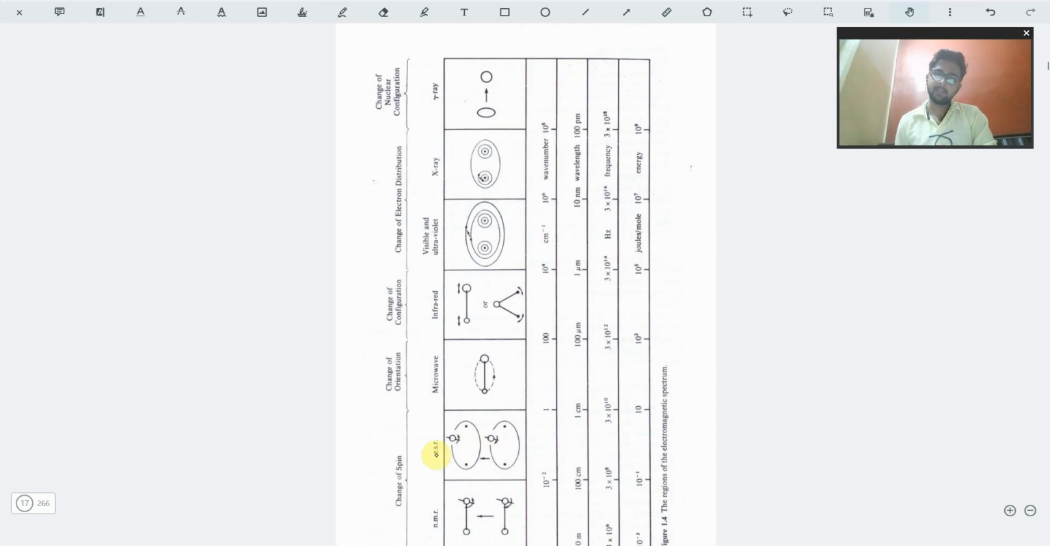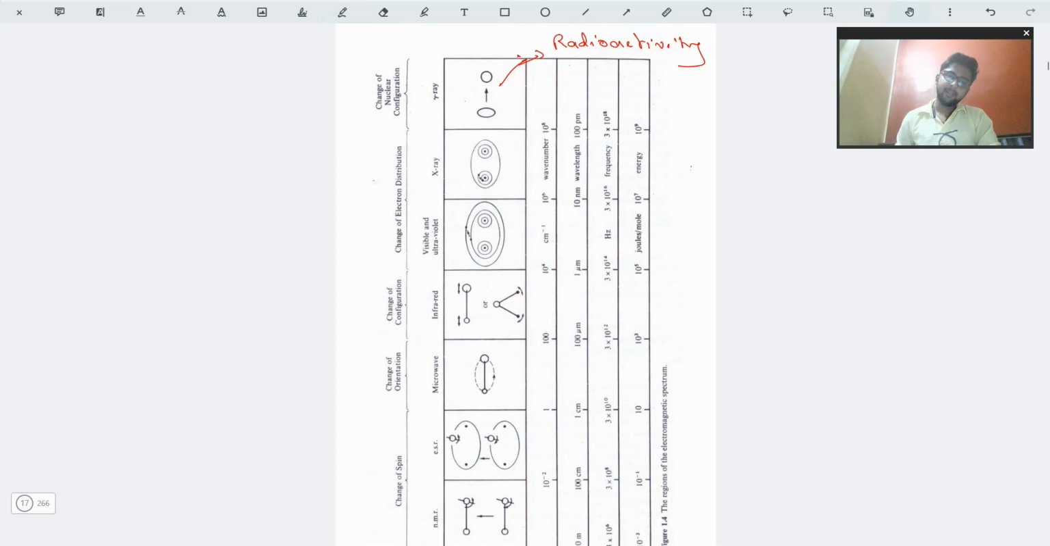The NMR spectra and ESR spectra involve the change of spin, microwave spectra involve the change of orientation, infrared spectrum involves the change of configuration, visible and X-ray involve the change of electron distribution, and gamma ray involves the change in nuclear configuration. So basically from gamma ray we cannot do any spectrum related calculations. All gamma ray contributes to radioactivity. In radioactivity gamma ray has its purpose. So we are obviously not going to study the change in gamma rays for spectroscopic purposes.